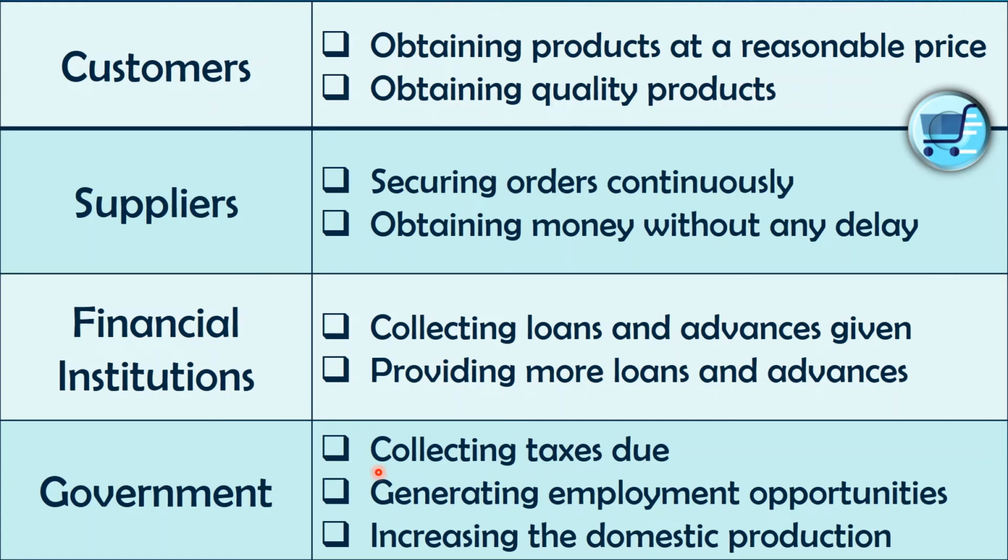So they need to impose taxes on our businesses. Generating employment opportunities is also an objective of the government, and increasing domestic production is also an important objective which a government expects from businesses.